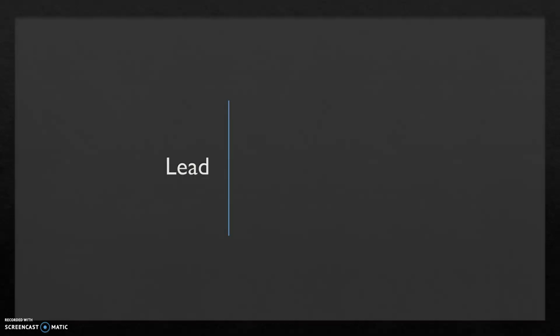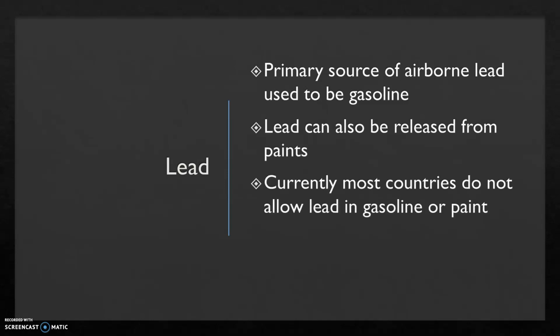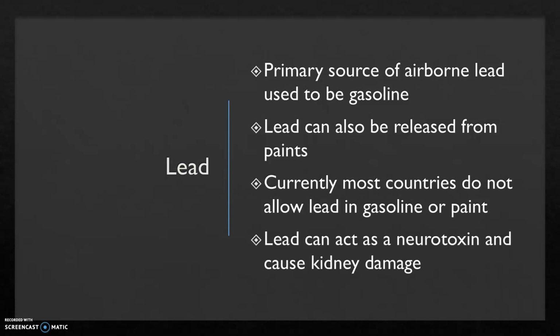The primary source of lead used to be gasoline. The other main source was lead paints. Lead is dangerous because it is a neurotoxin and can cause kidney damage. Most countries no longer allow lead to be in gasoline or paint, so the amount of lead emitted to the atmosphere has significantly dropped.